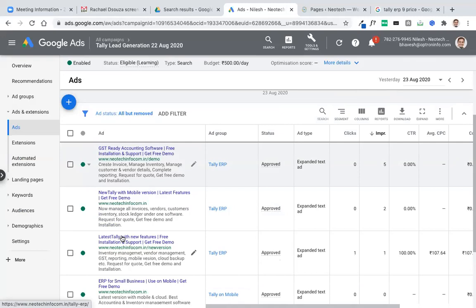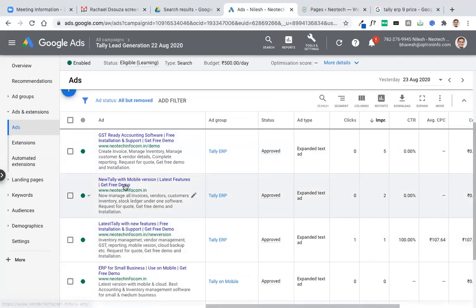Sorry, are you getting it? Now, to trick this system, I created "new Tally" and "latest Tally". By doing this, somehow I am able to tweak my ads and tell the system that I'm not using the Tally word. I've combined these both words.